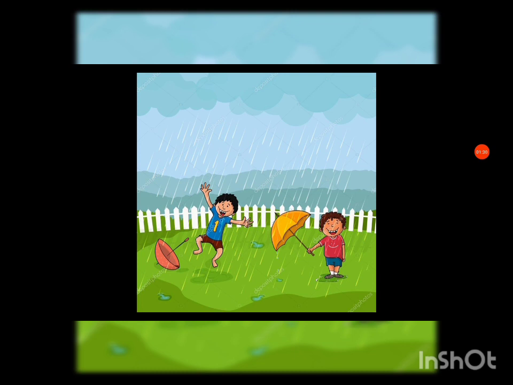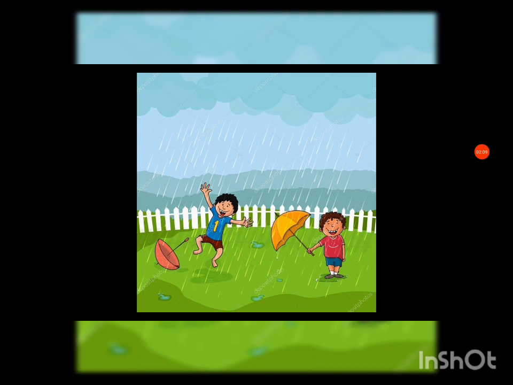We already studied that air is all around us, isn't it? When the water vapor is there in the air, that is called humidity. When the water vapor is there, we feel stickiness, and it feels hotter. Now children, do you understand what is moisture? Moisture means the tiny drops of water in the air. That is why we feel stickiness and we feel hot. So during monsoon season, sometimes you feel humidity.